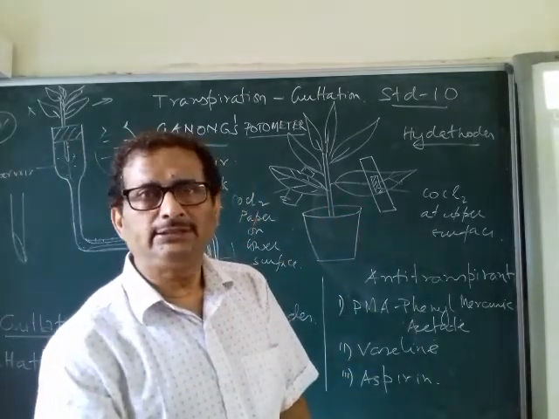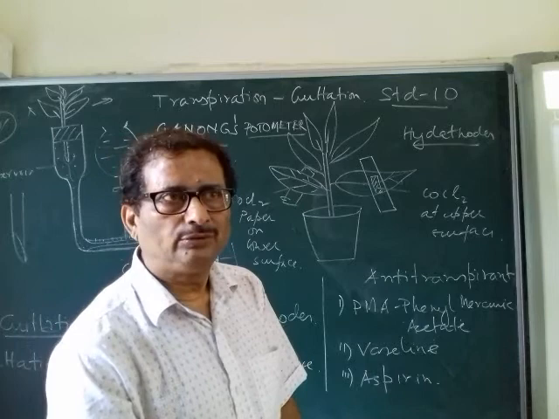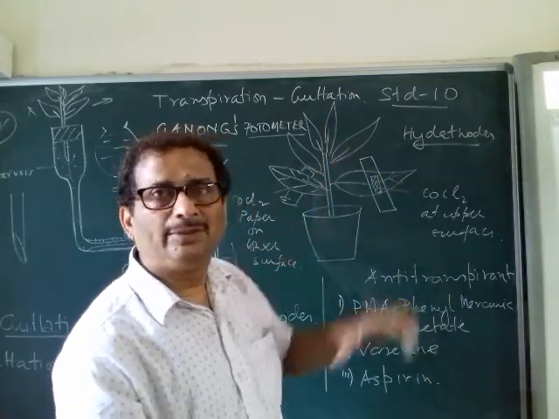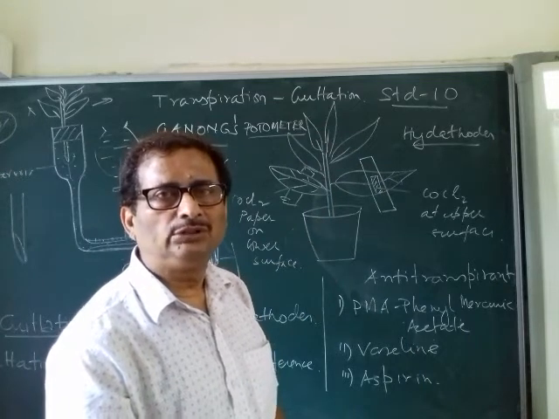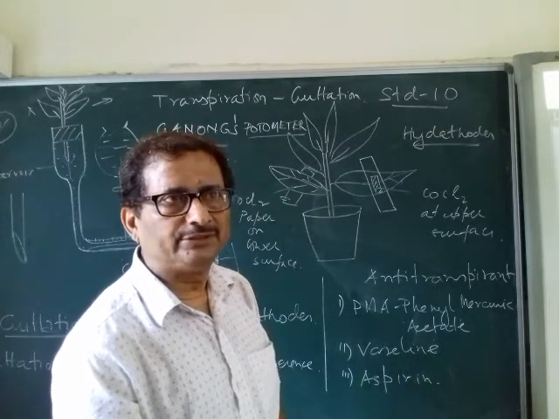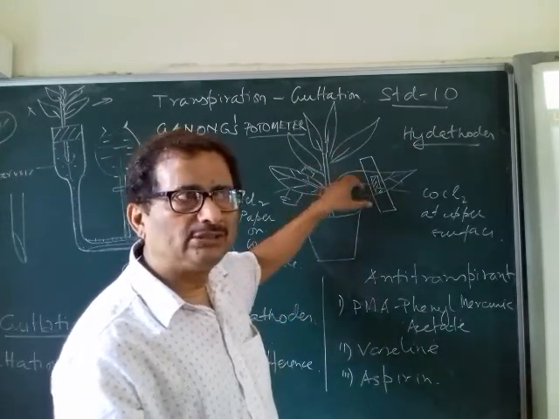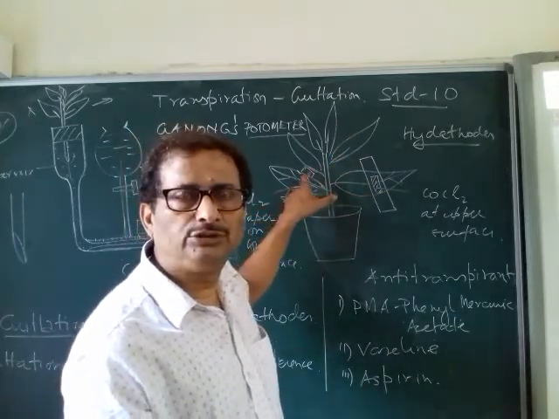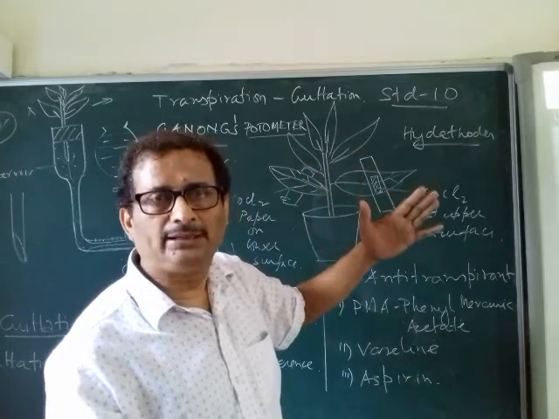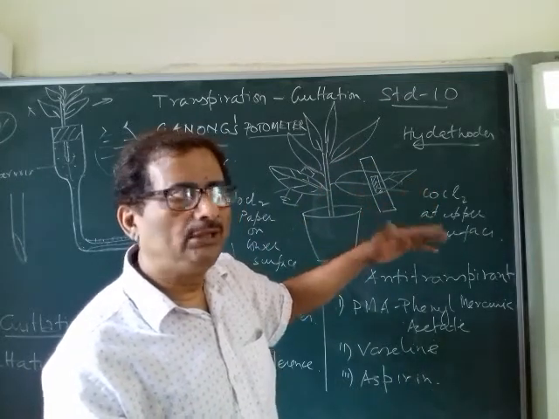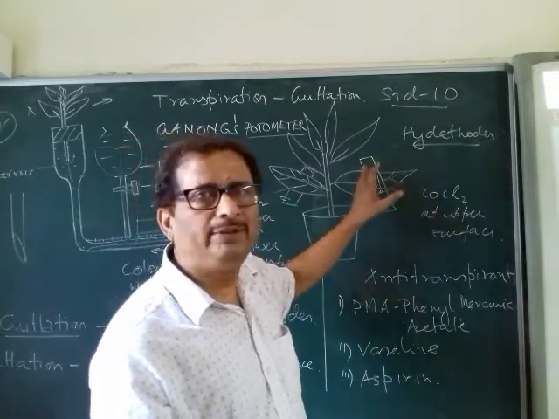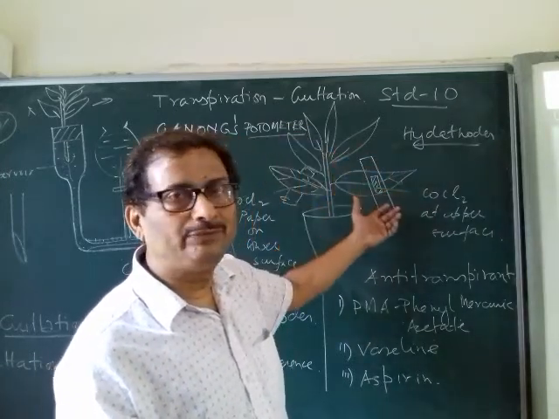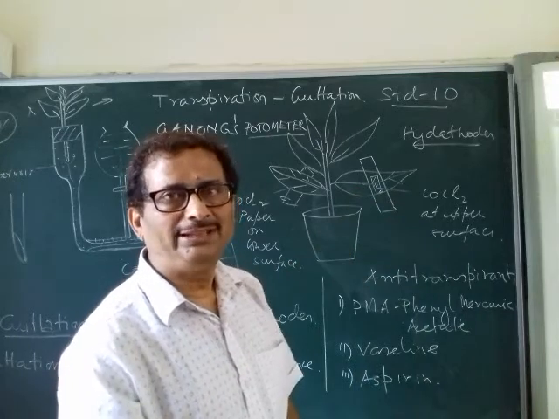Now what is the inference or the conclusion? We know that in a dicot plant, the distribution of stomata is more on the lower surface than on the upper surface. So naturally on the lower surface the CoCl2 paper will turn from blue to pink, showing that water has come out. On the upper surface it will be less, because even if stomata are not present, it will still turn, because cuticular transpiration takes place.